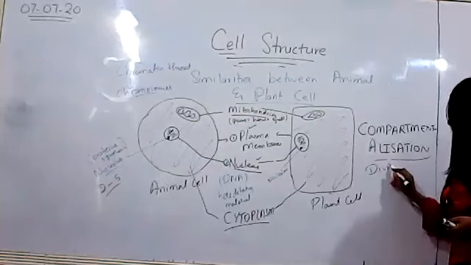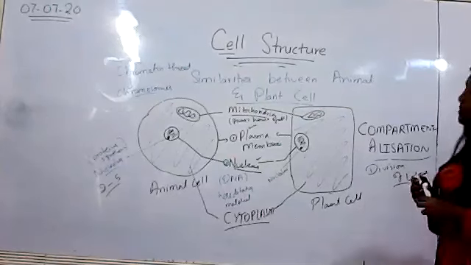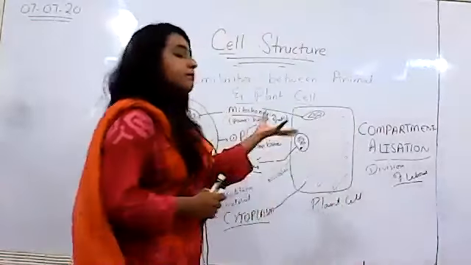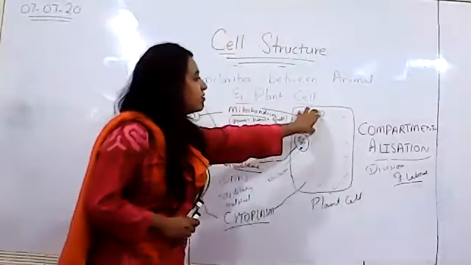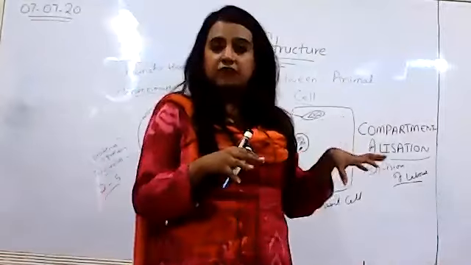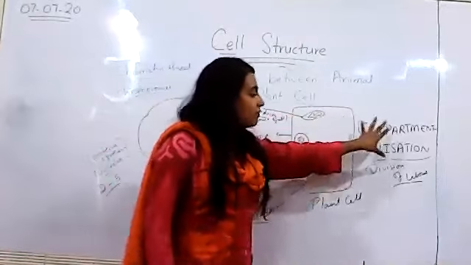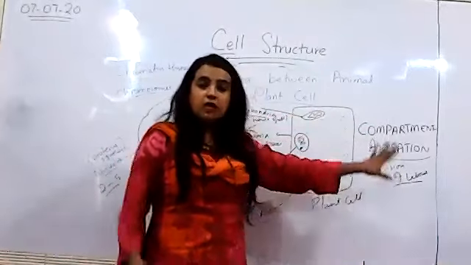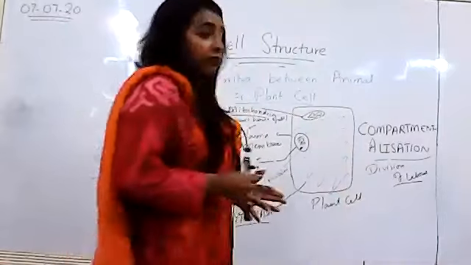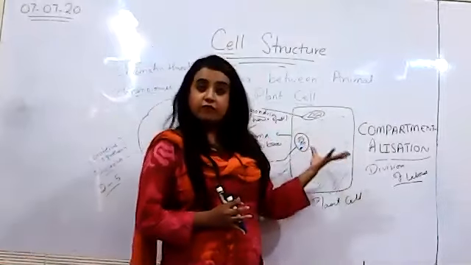It has divided the roles between organelles, right? What are basically organelles? This mitochondria is an organelle. Like our body has organs, the heart, the lungs, etc., similarly, cells have organelles that have division of labor. They have divided their functions. So all the functions can be performed all at once, simultaneously, and the cell can survive, right?